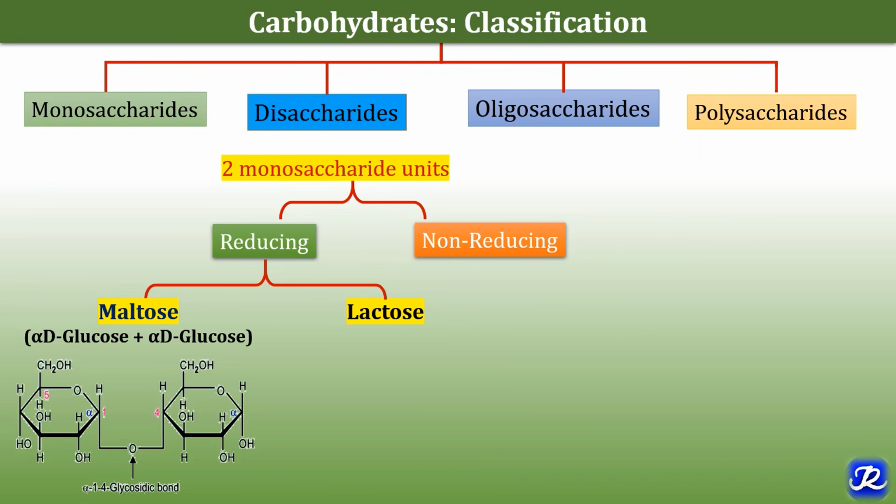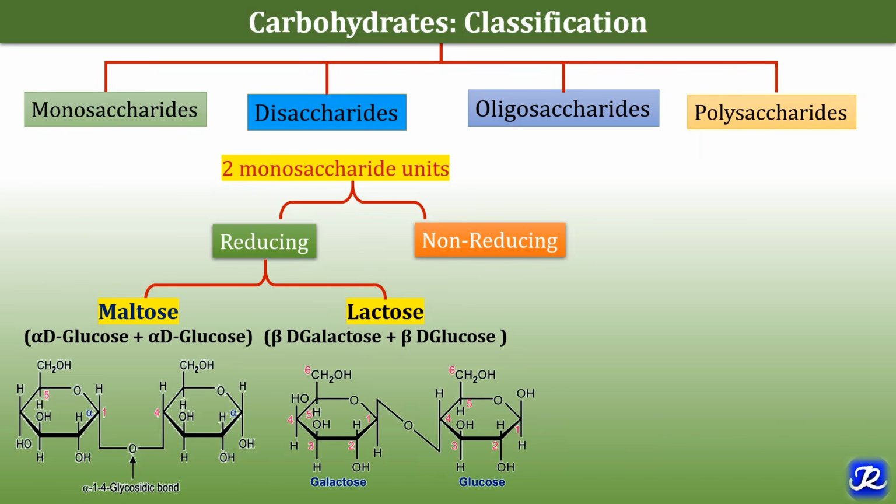And what is the constituent of lactose? One molecule of beta D galactose plus one beta D glucose, they are linked together by glycosidic bond to form lactose. So maltose and lactose, these are reducing disaccharides.